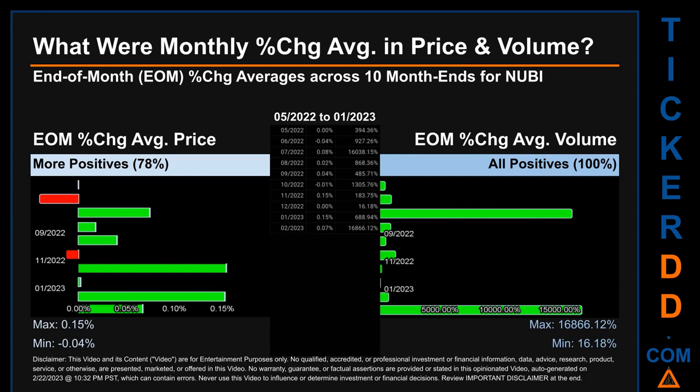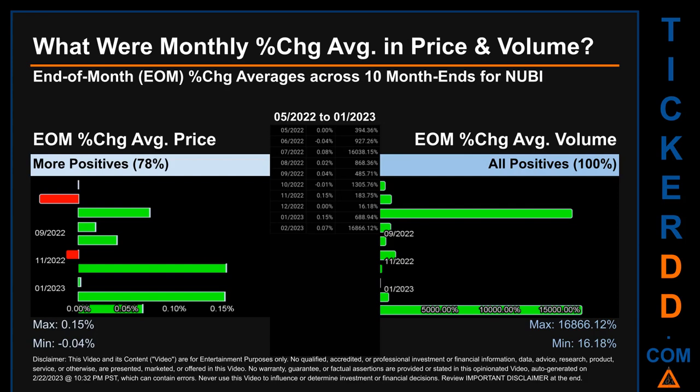From 05/2022 to 01/2023, 7 out of 10 month ends had a positive percentage change in average price. That is 78% of month ends saw a positive percentage change in average price. In terms of volume, 10 out of 10 month ends had a positive percentage change. That is 100% of month ends saw a positive percentage change in average volume.